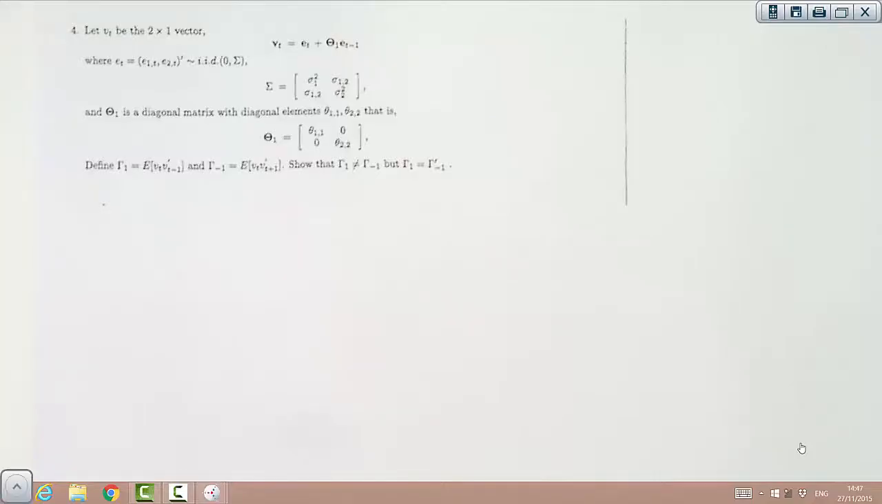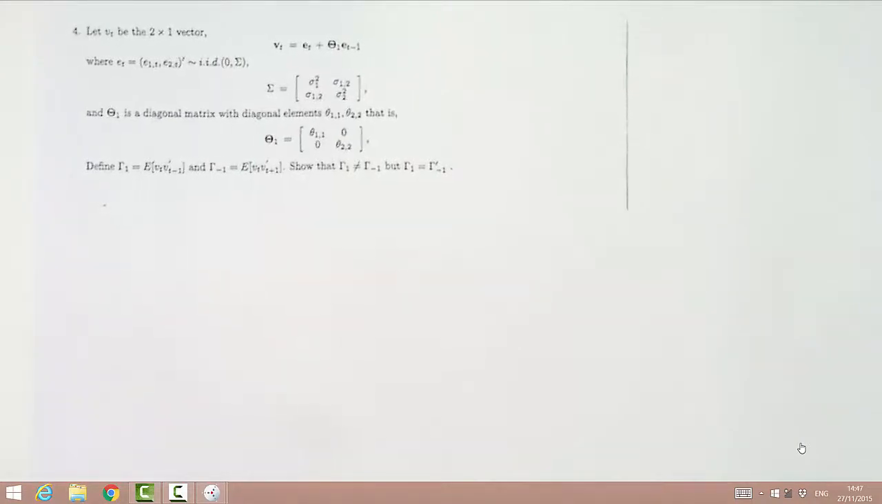This video clip develops a solution to exercise sheet 3, question 4. In this question we're given a vector moving average process of order 1 and asked to verify that the autocovariance matrix at lag 1 is equal to the transpose of the autocovariance matrix at lag minus 1.